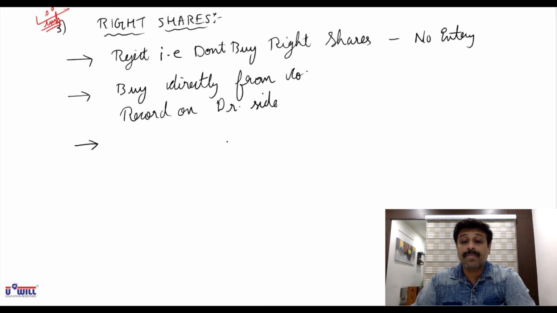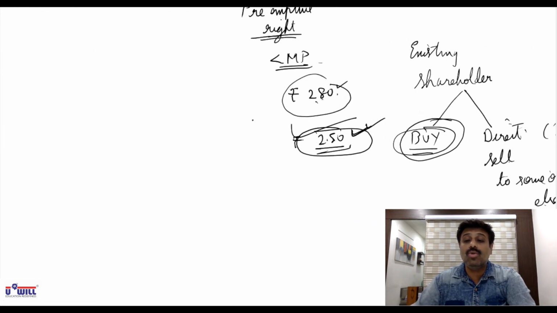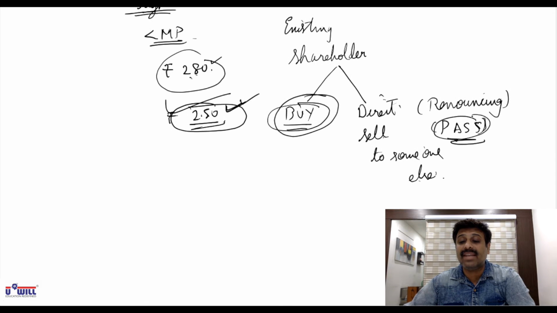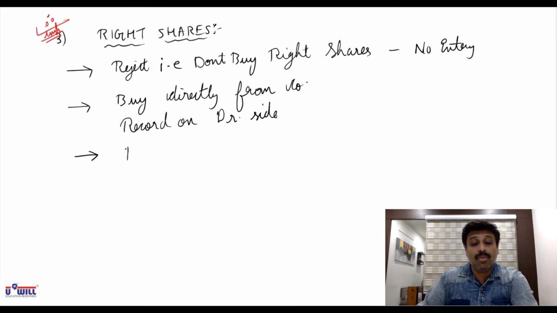Third option. Okay, third option. You pass on your right to someone else. If you pass your right to someone else, that is called renouncing.